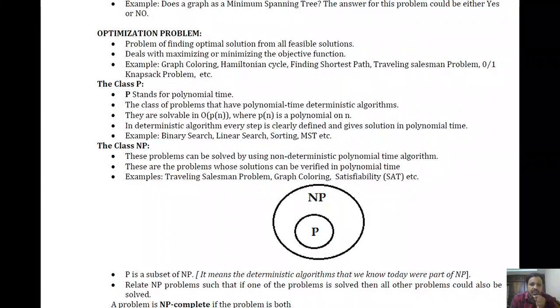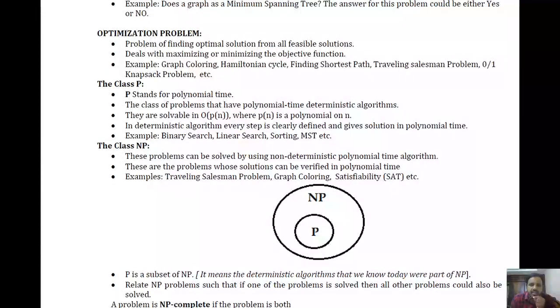Okay, so some of the examples are graph coloring. Graph coloring means, suppose you are given some graph. We have to find out the number of colors required to color that particular graph, so what is the minimum number of colors required? Hamiltonian cycle: if a graph is given, you may be asked to find a Hamiltonian cycle in that graph, so that is also considered one of the optimization problems. Finding the shortest path, traveling salesman problem, 0/1 knapsack problem. These are some of the problems that belong to the optimization problem category.